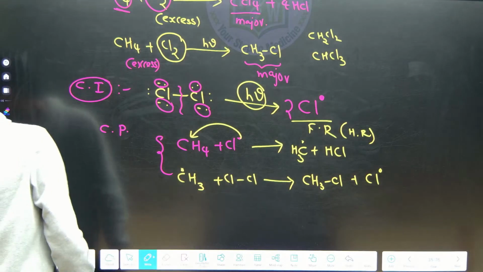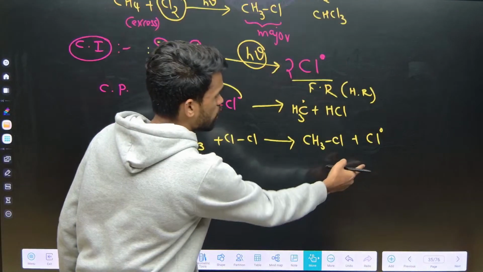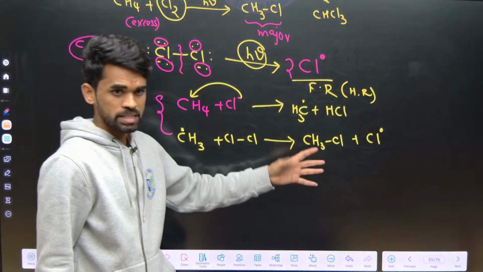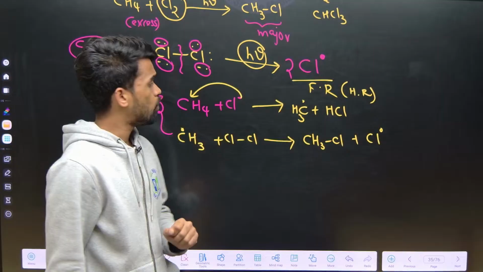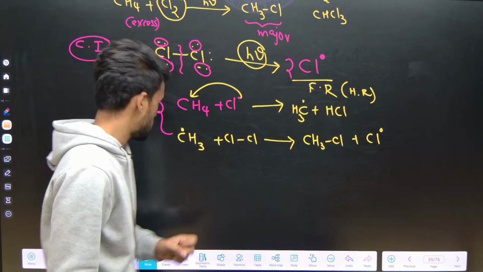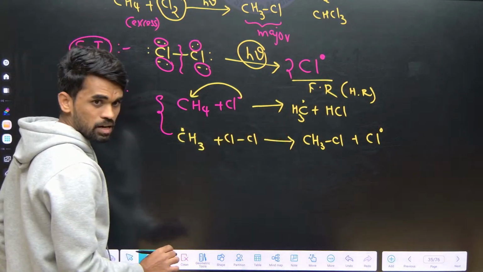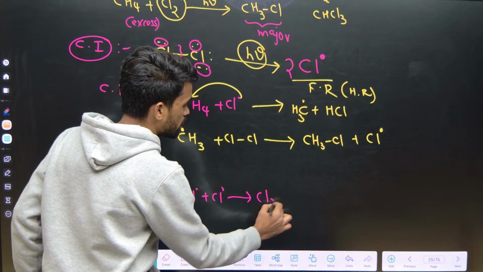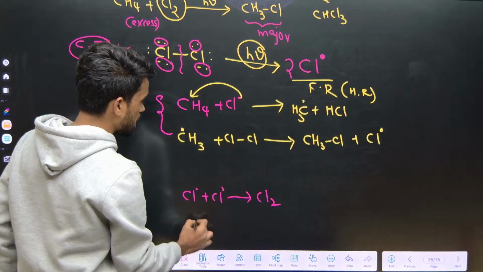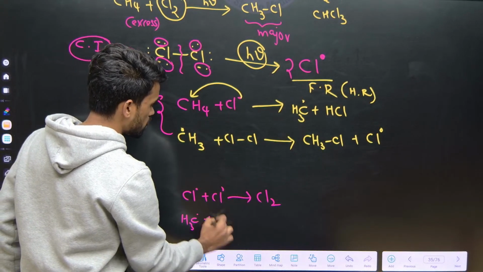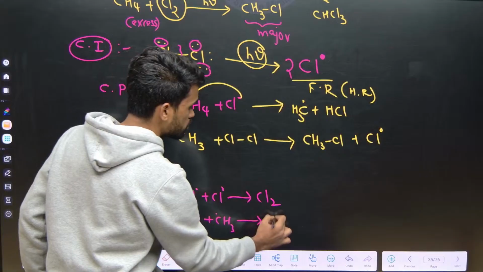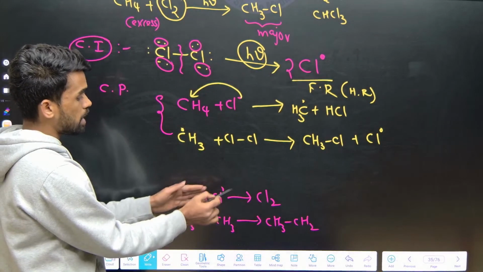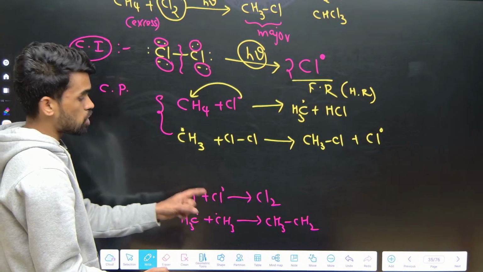Now what is forming here? A chlorine radical. So there should be a stoppage of this reaction, otherwise it keeps on going. What are the possible ways to stop it? The chlorine radicals formed can react with themselves and form chlorine gas, or the methyl radicals formed can react with themselves and form ethane. Byproducts like this are formed. This is how the reaction gets stopped.